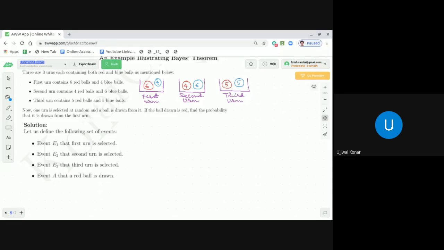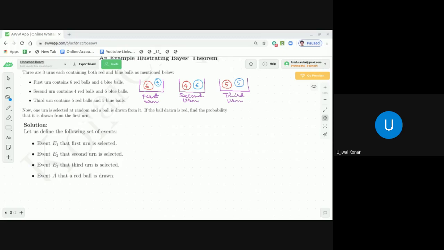Because when you put your hand into the first urn, that means when event E1 occurred, at that time you cannot put your hand into the second urn. That means E1 intersection E2 is the null set. Similarly, E2 intersection E3 is the null set, and E3 intersection E1 is also the null set. So we see that E1, E2, E3 are mutually exclusive, and they are exhaustive also, because ultimately you are picking a ball from any of these urns.